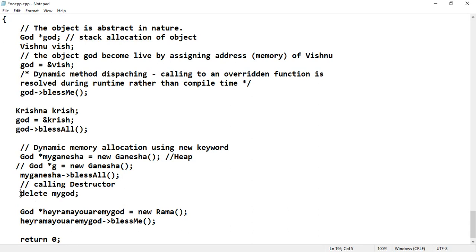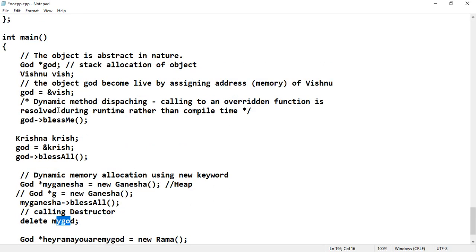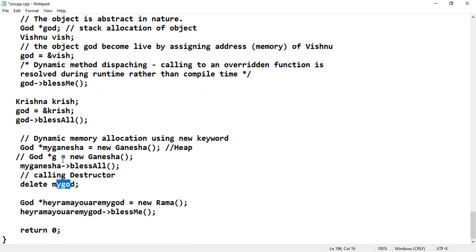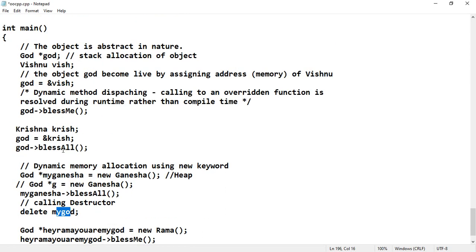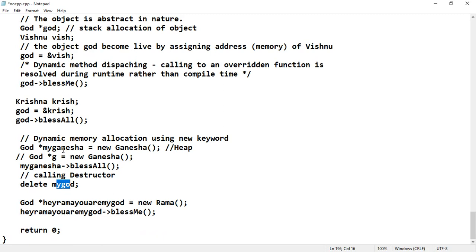Whenever we say delete myGod, there is no myGod here. We can say delete God, or delete G, or delete myGanesha. So delete myGanesha means the destructor of the Ganesha class will be invoked.